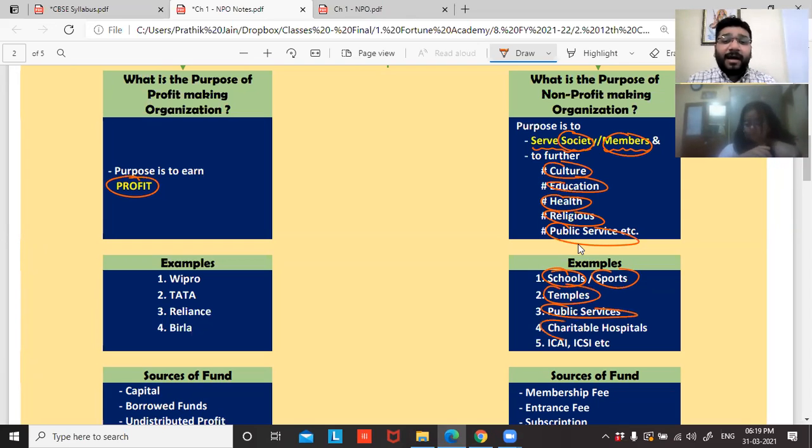Temples, public services, charitable hospitals, ICAI, the Institute of Chartered Accountants of India, the Institute of Cost Accountants of India, the Institute of Company Secretaries of India. All these are not profit-making organizations. The degree which was provided to me by ICAI, that institute is an NPO. There's a motive to promote education. Are you able to get the pulse of it, guys?